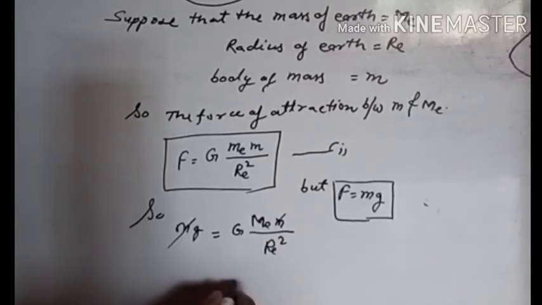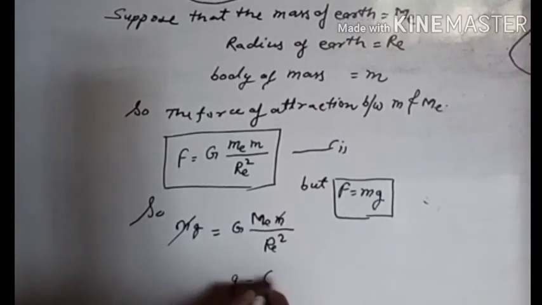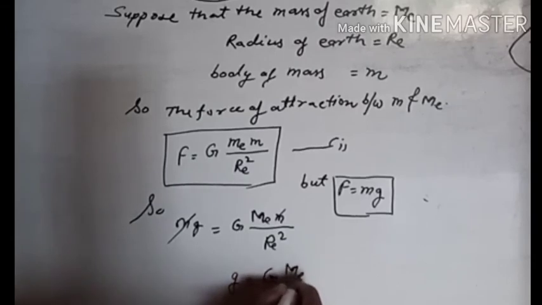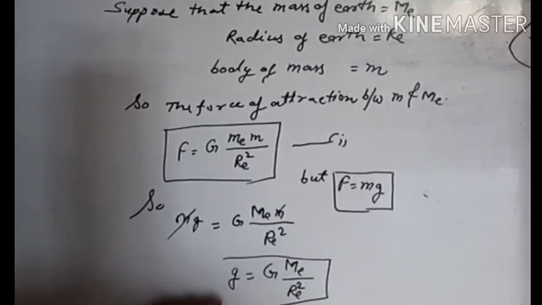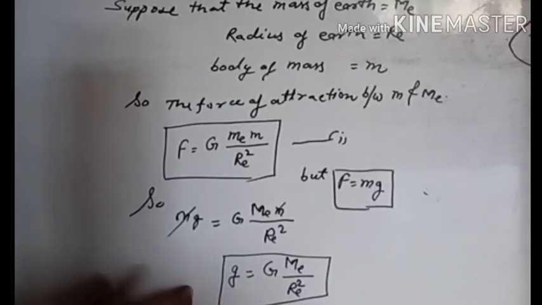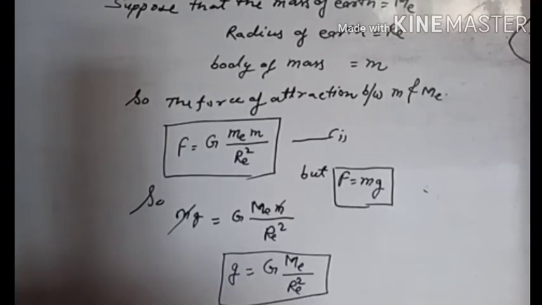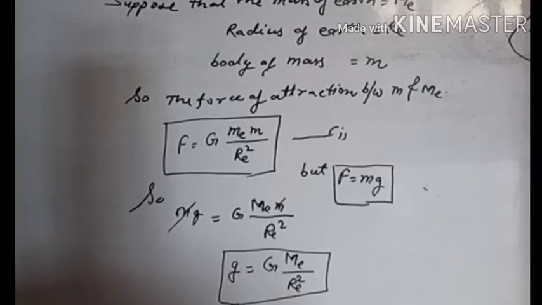So we find the result: g equals capital G Me upon Re square. This is the relation between small g and capital G. Okay, thank you.